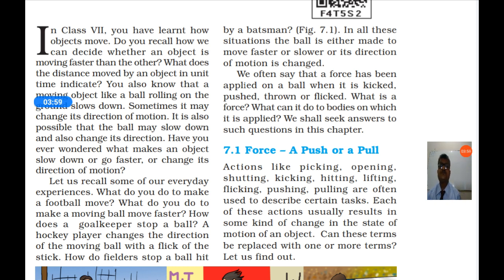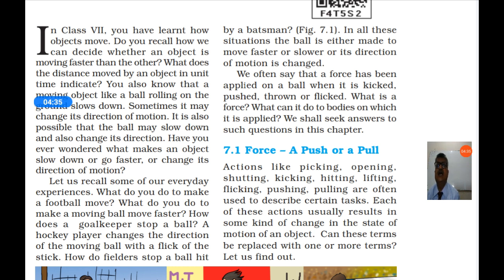In this way, we do different activities in our everyday life. We either kick the ball, push the objects, pull the objects, or lift the objects. These activities either make the objects move faster or slower, or change the direction of the object. In all these situations, the ball is either made to move faster or slower, or its direction of motion is changed.